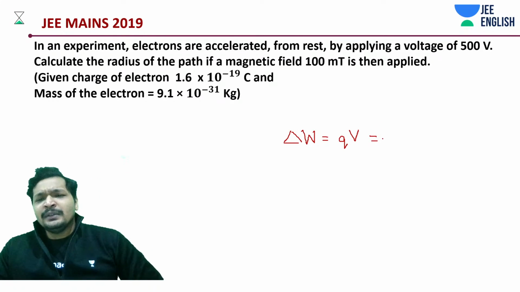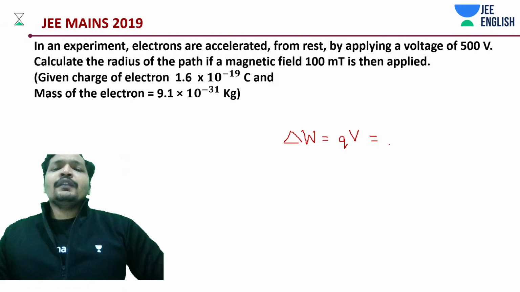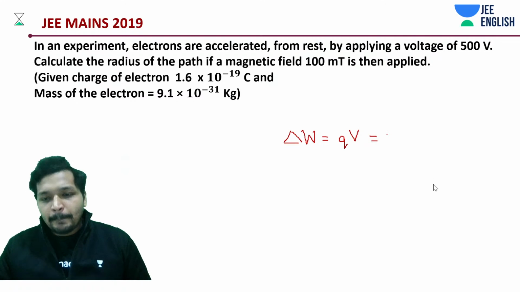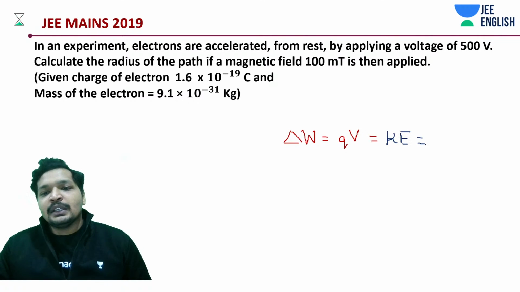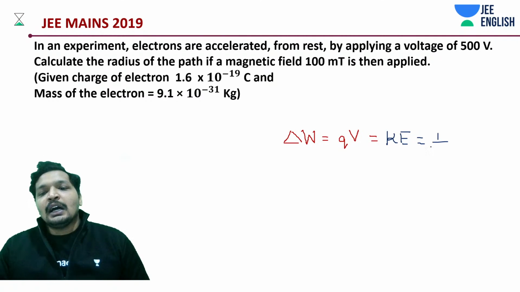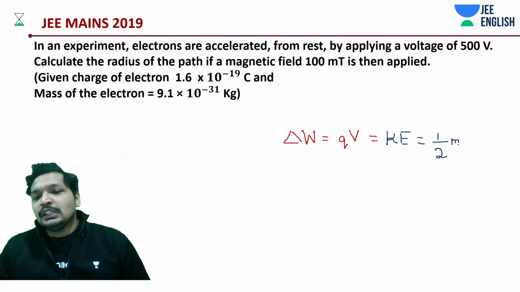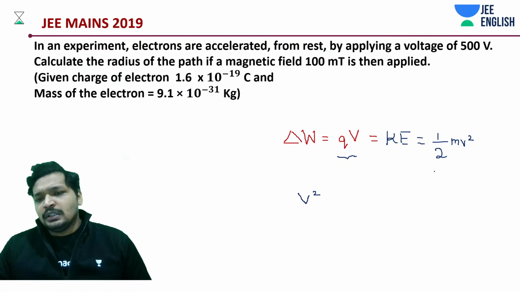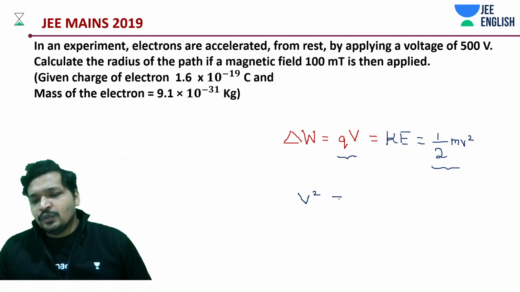Let's keep it as Q into V. And this is giving you some kinetic energy. Somewhere this energy has to be converted into, right? That is half mv square. Okay, so what do we know? This equation is going to be v square is equal to 2 into q into V by m.